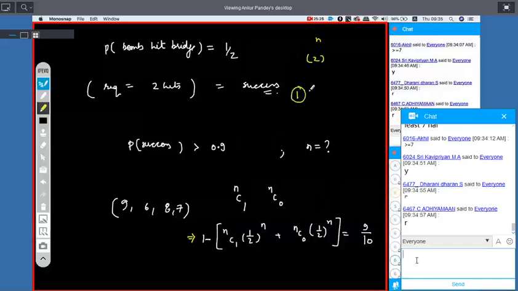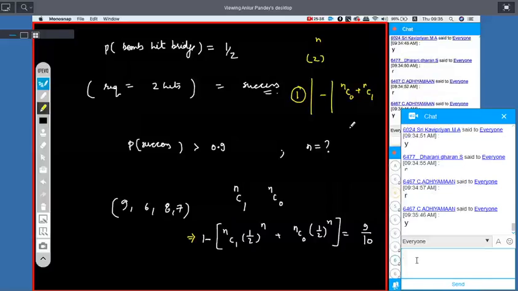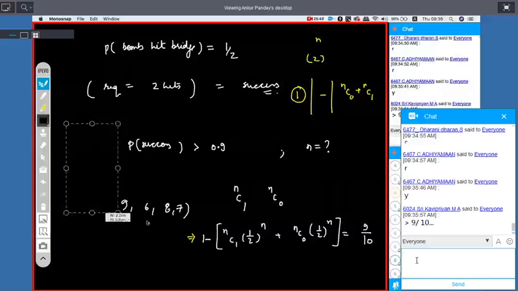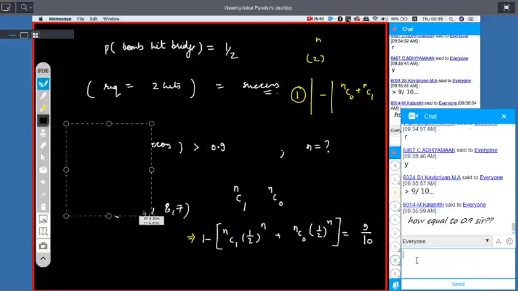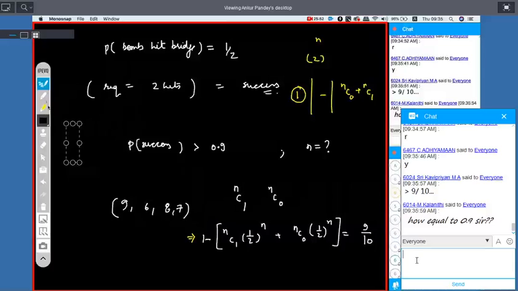The way to do the probability is 1 minus failure. Failure is when none of them will hit and when one of them will hit. Yes or no? 1 minus failure is success is what I thought. And this appears to be a solvable equation. So we will solve for equal to 0.9. So this is how you solve an inequality, right?